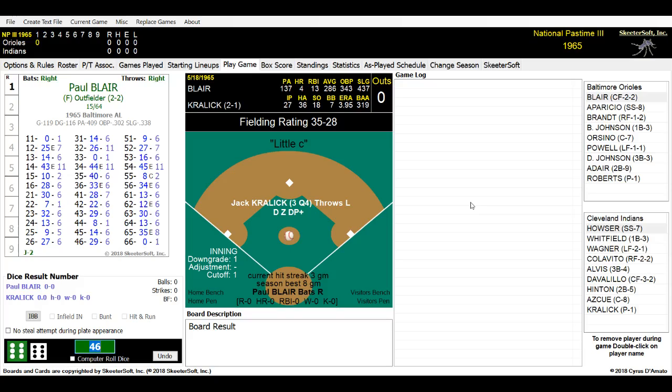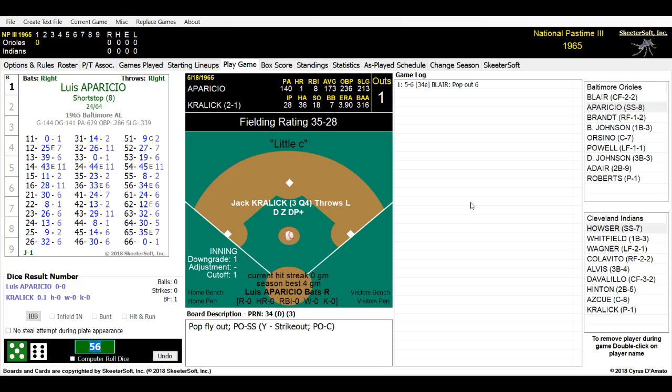Let me suck down my coffee. Okay, here we go. Paul Blair will be batting first for the Orioles today, center fielder. He has 4 home runs, 13 RBIs, batting .286. And here we go. Jack Kralik's the pitcher. He already starts his decision, so the 5 runs, 5 innings rule will hold on him. You guys will probably hear that all the time. The mic is now on the desk. You'll hear a lot of things this time.